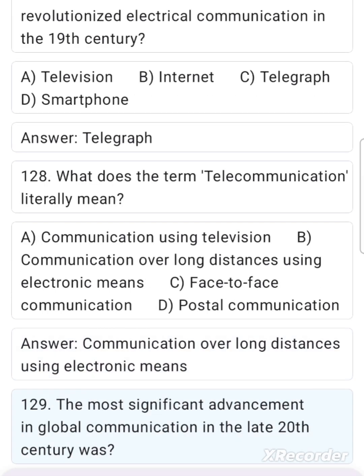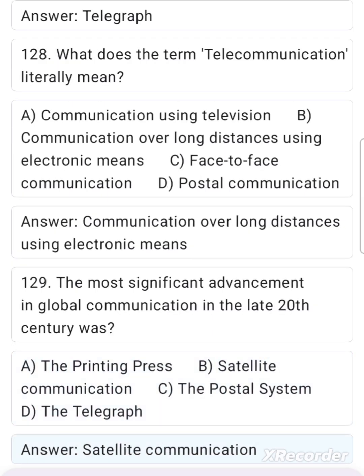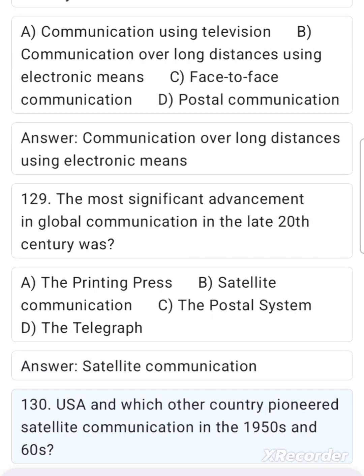129. The most significant advancement in global communication in the late 20th century was: A. The printing press. B. Satellite communication. C. The postal system. D. The telegraph. Answer. Satellite communication.